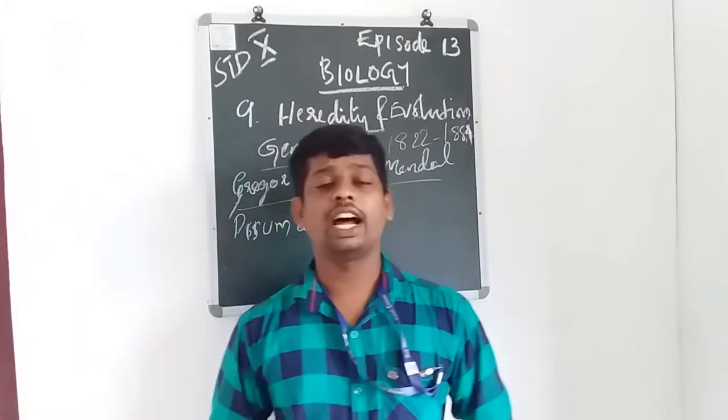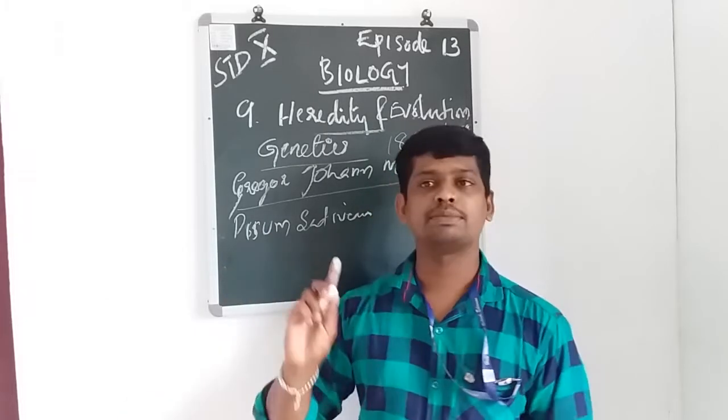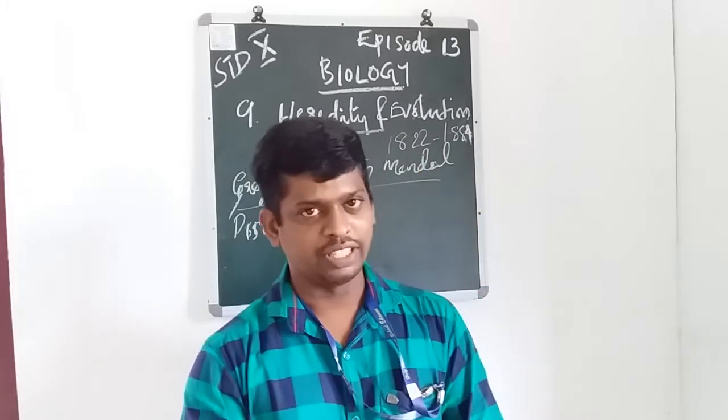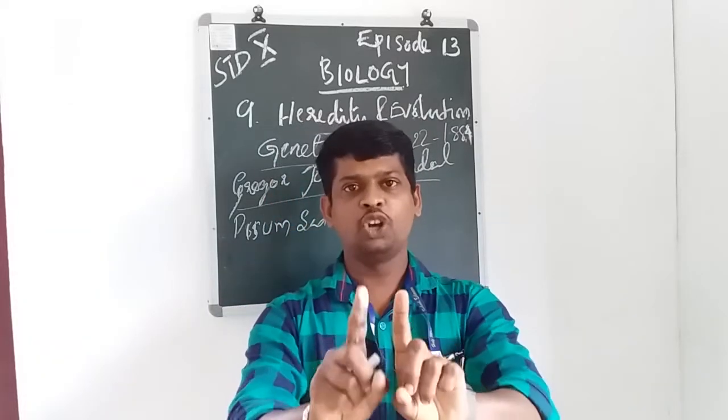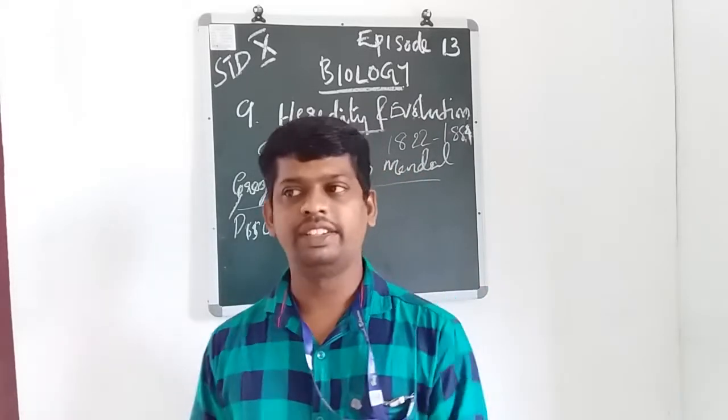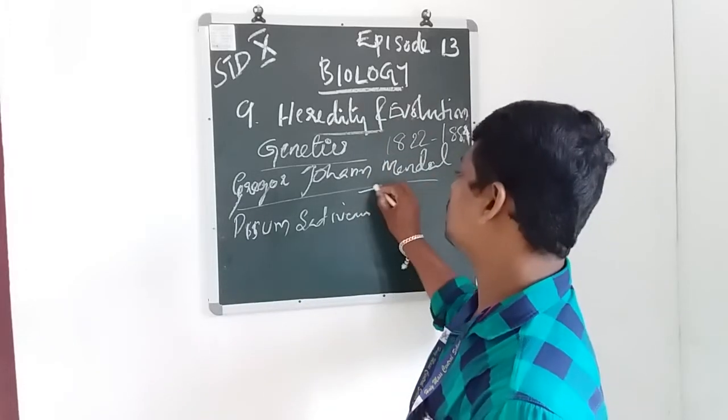Pisum sativum, the garden pea plant. The scientific name is Pisum sativum. But before that, we need to know about one term, that is taxonomy.